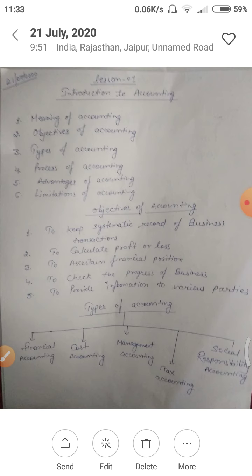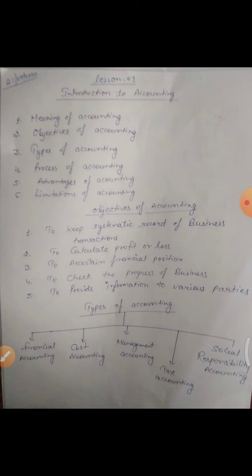So in today's class, our first point is objectives of accounting, that is, why accounting is important or why accounting is done in every kind of business. So as you are able to see, our first point in the objective of accounting is to keep systematic record of business transactions. In every kind of business, it is necessary to keep systematic record of business transactions.